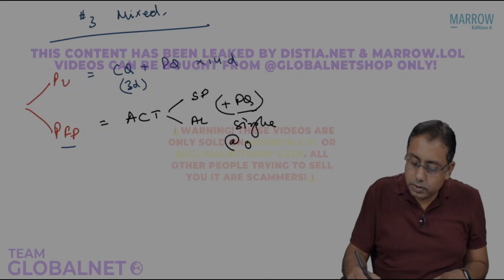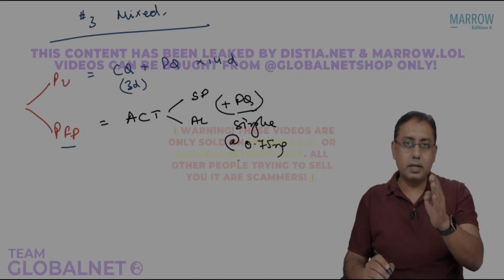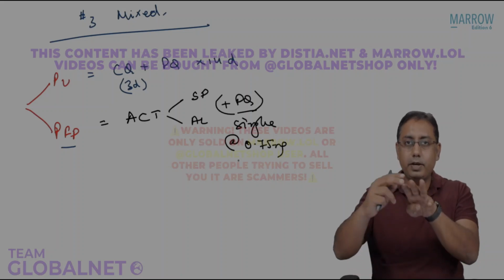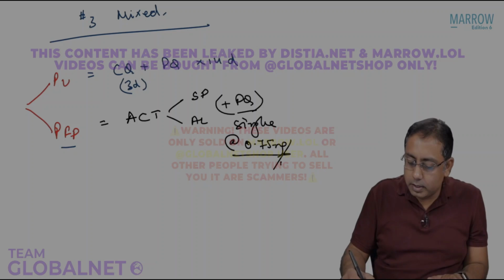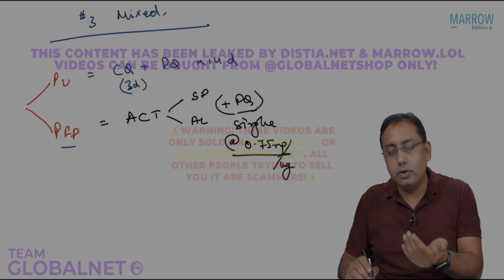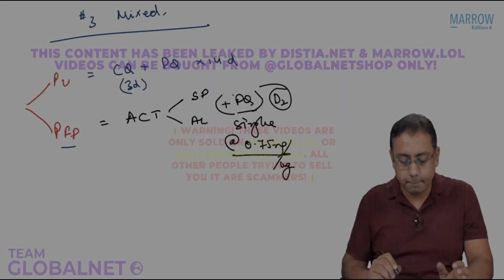This is given at the rate of 0.75 milligrams as a single dose, because instead of 3 days, you're giving it as a single dose, right? So 0.75 milligram per kg body weight, you're giving it as a single dose on day 2. You already know this. On day 2, you are giving primaquine.